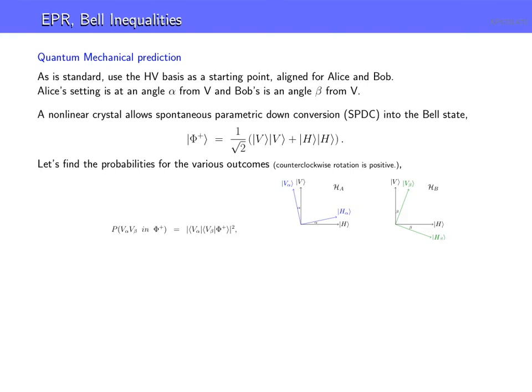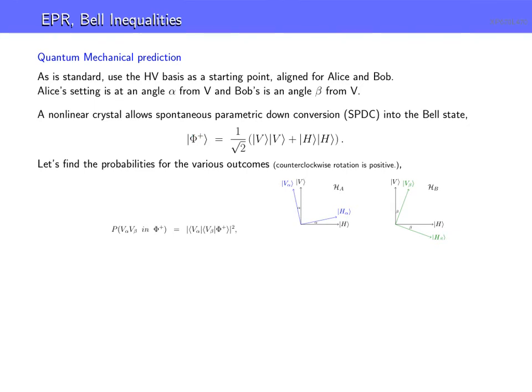Alice rotates through an angle alpha. Bob rotates through an angle beta. This would actually be a negative angle as written because it's going the other way for Bob. But we want to find the probability first. Again, we're going to say V is -1, H is +1, or vice versa, it doesn't matter. We want to see what's the probability that they both come out V. We could call that both plus or -1 if you want, when it's in the state psi.